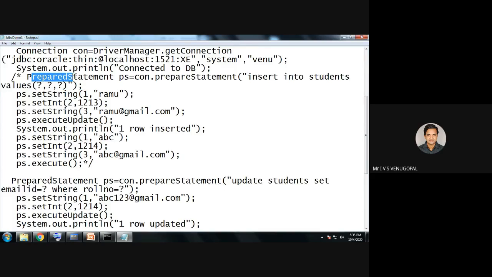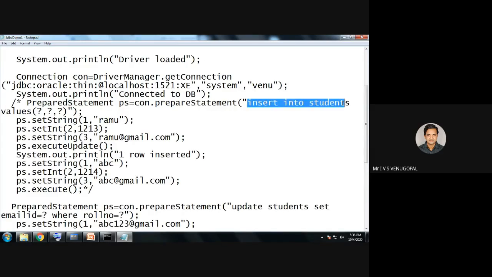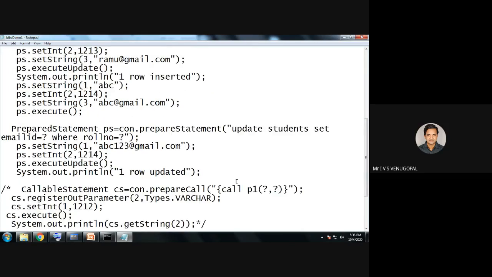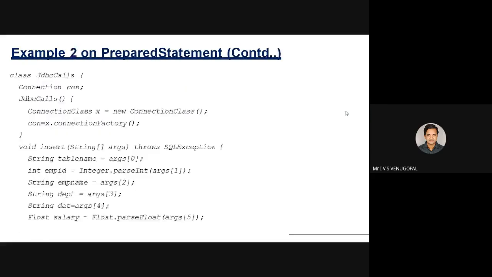In precompiled SQL queries, the SQL statement can be passed immediately as a part of the connection's prepared statement. Whereas in statement, the SQL queries are passed via the statement object. Here the SQL query can be passed as and when the connection is established, because these are already precompiled and can be executed directly. So they improve the efficiency. This is how you'll execute precompiled SQL queries. Those are the different examples.